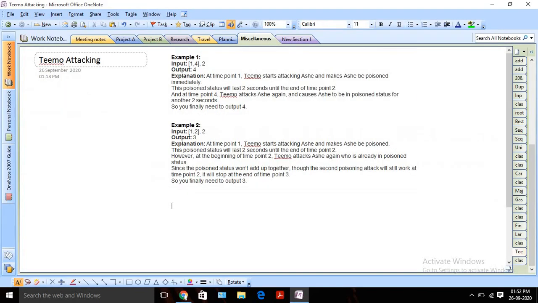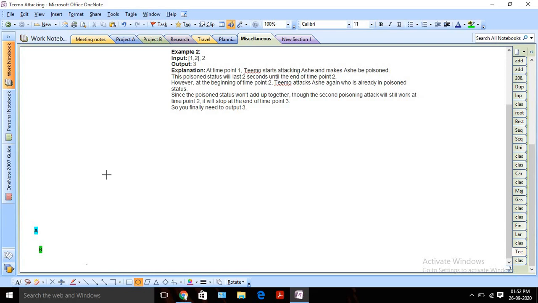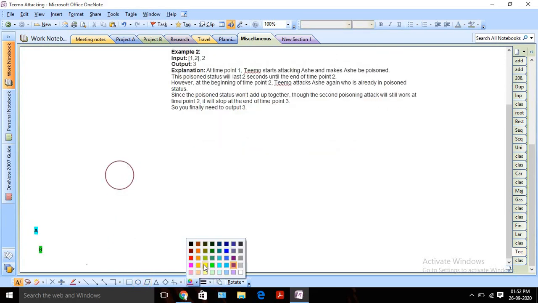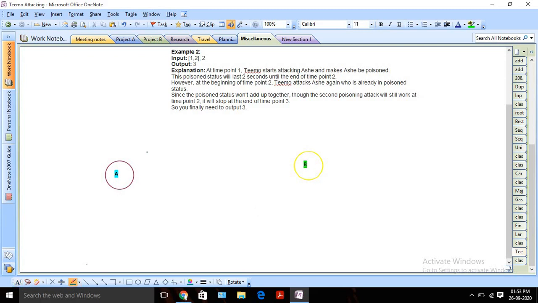So basically they are talking about one game here. Suppose there will be two persons. Let's consider simpler names for them. Suppose this is person A and this is person B. The game rule is like this: person A can hit or attack person B, and if person A attacks person B, person B will be poisoned for the given duration.